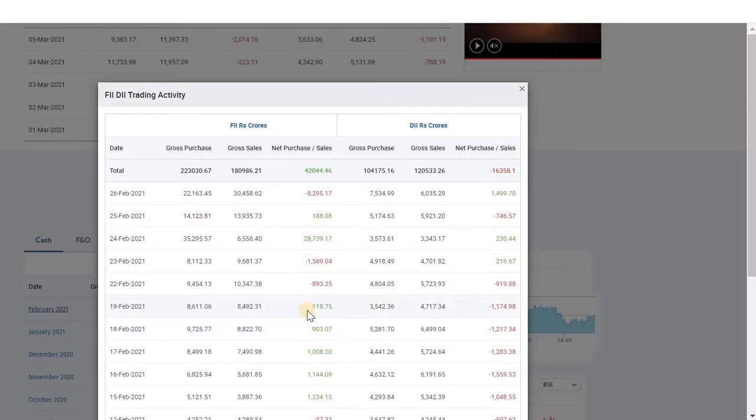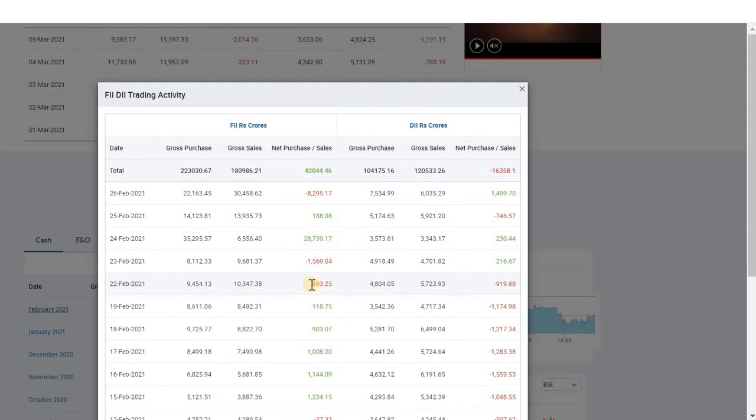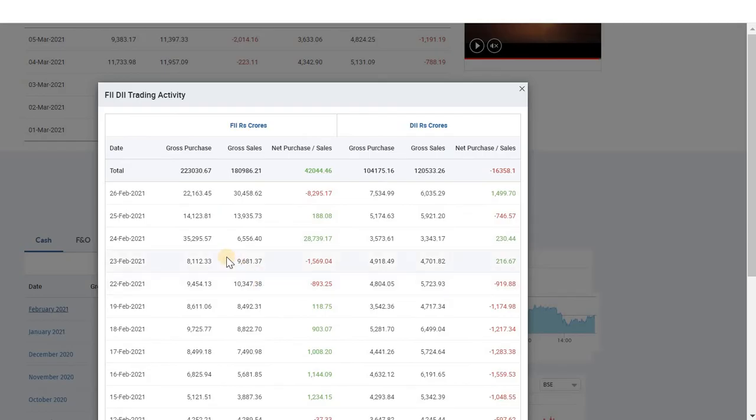Next, on February 19th, you just try to observe, since there is a net selling of 900 crores from both FIIs and DIIs, the market has fallen hugely. Here, there is a net selling of 893 crores from FIIs and 919 crores from DIIs. So in total, there is a net selling of 1800 crores, which is very huge. That's why the market has fallen hugely on February 22nd.